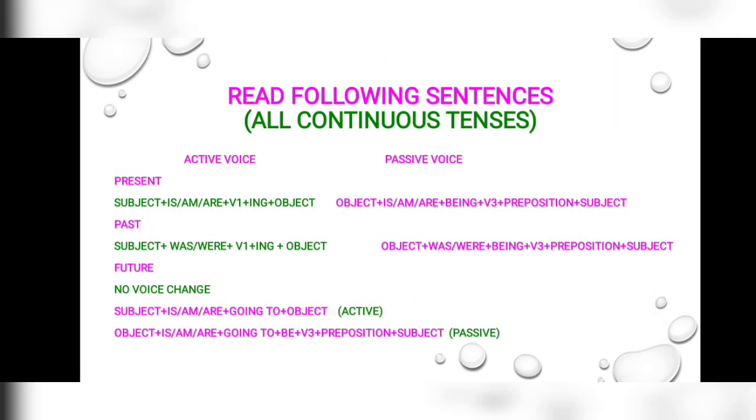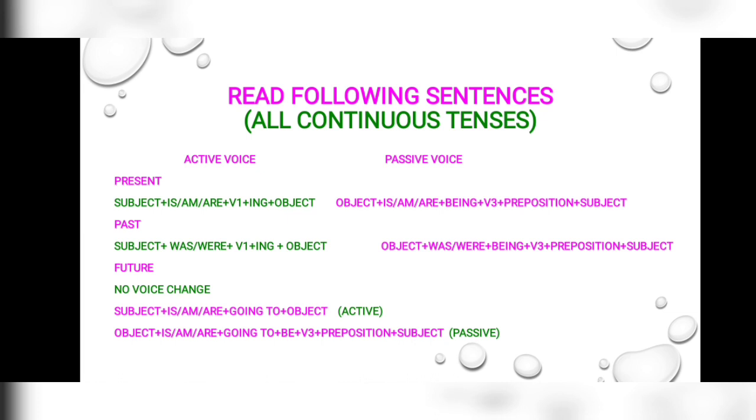Now, let us conclude the basic structures of all the continuous tenses that we have discussed today. In present continuous tense, active voice: subject plus is, am, are plus first form of the verb, then ing and object.